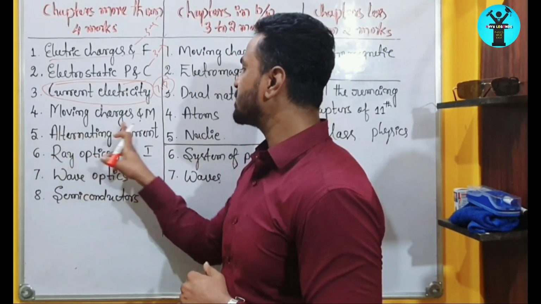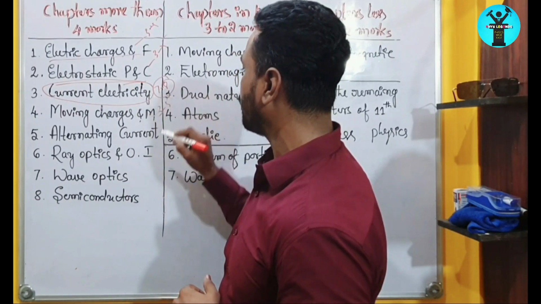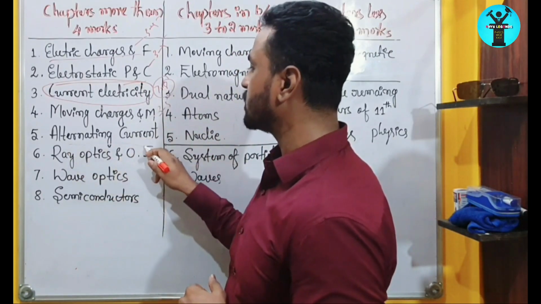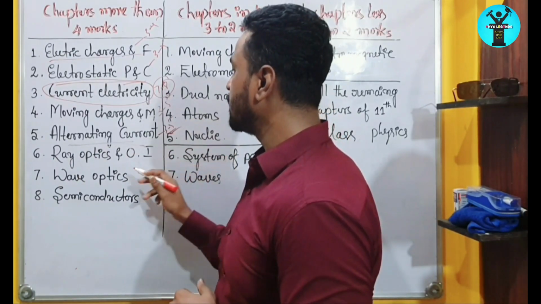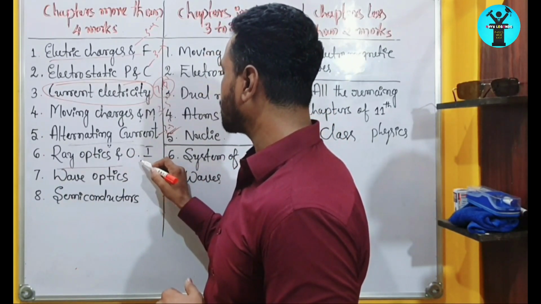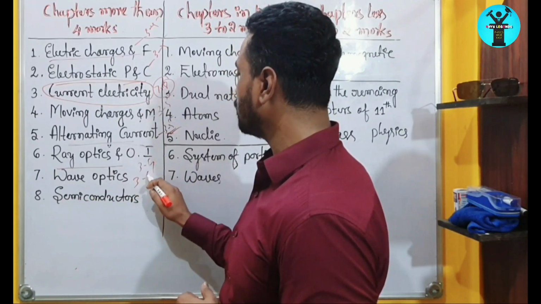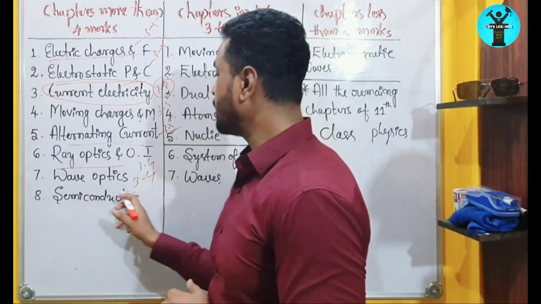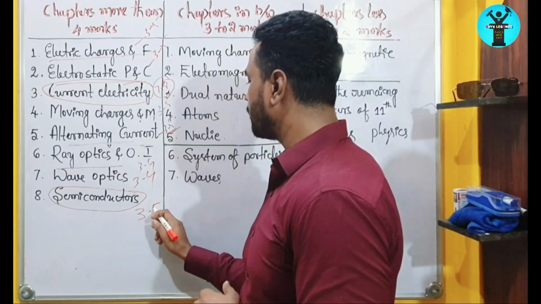Then moving charges and magnetism. In this chapter also you are going to get 3 to 5 marks. And alternating current, this is a very important chapter, and here also you get 3 to 5 marks. In ray optics you can expect 3 to 4 marks. In wave optics you can expect 3 to 4 marks. But semiconductor is a very important chapter. You should work on it for 3 to 5 marks.